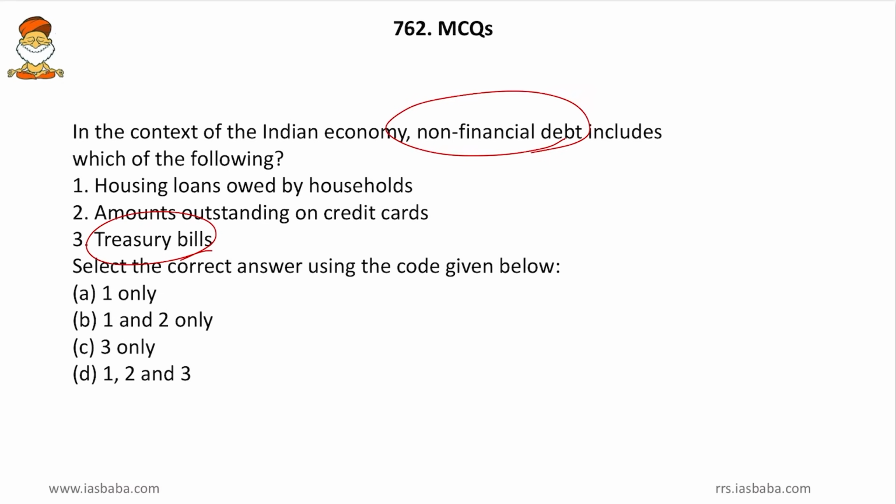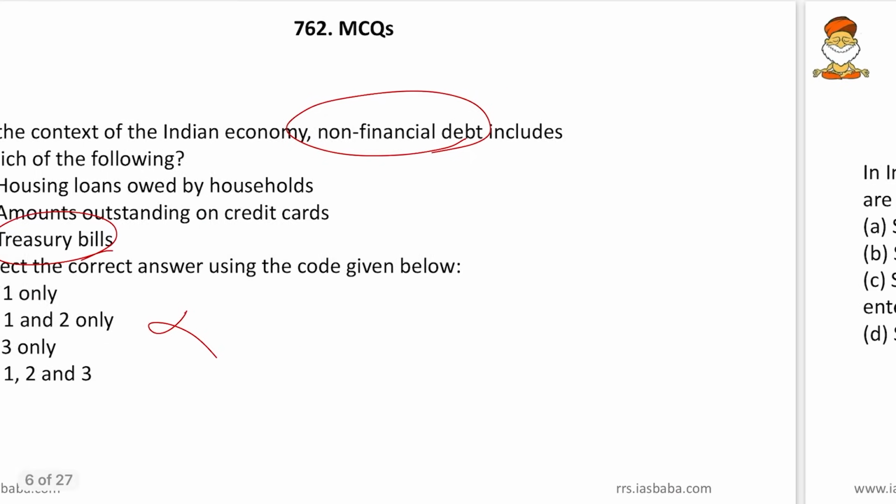So better leave it. Friends, the indigo plantation like questions and this non-financial debt like questions, even if you leave them, no worries, and make sure that even by leaving these questions, you will manage to attempt at least 92 to 93 questions. So do it, and we will not answer this, and we will wait for the UPSC to give the answer keys and then look into it and then follow the trend. Then come to next one.